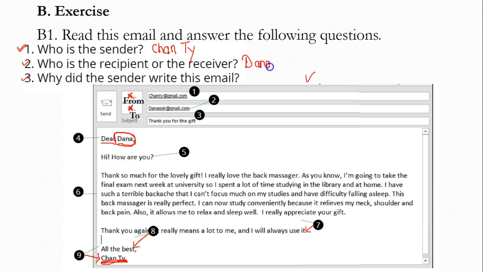Usually when you write an email, you have to write the name of the receiver at the beginning of your email.